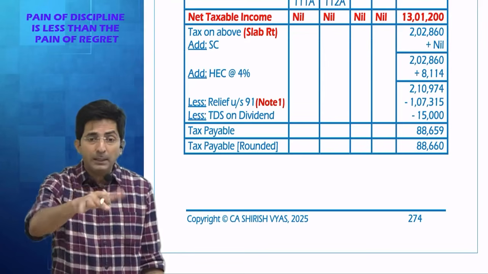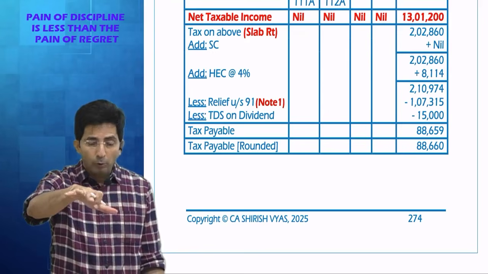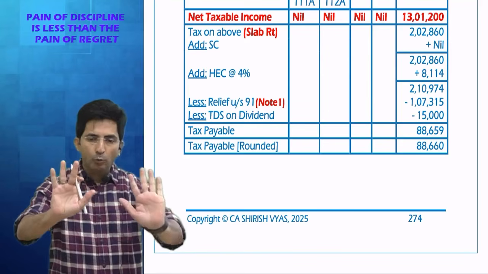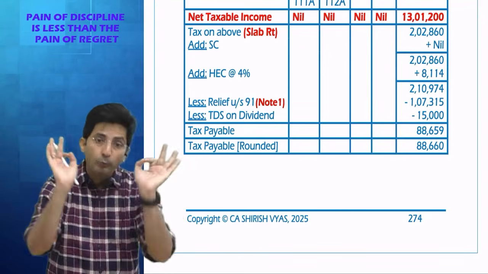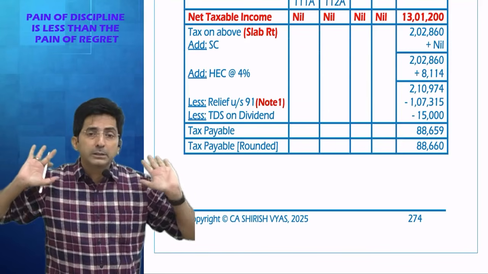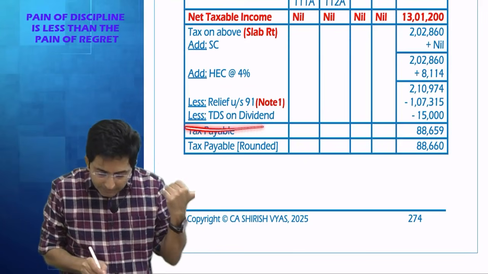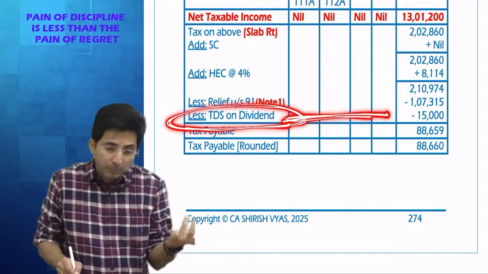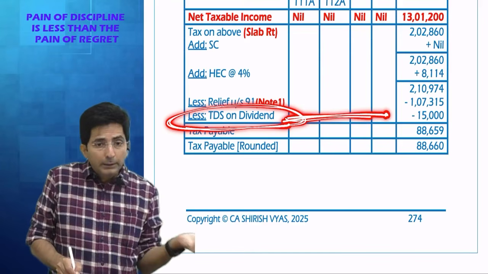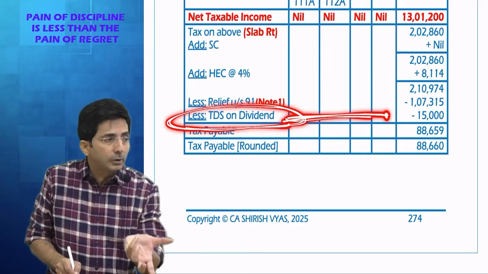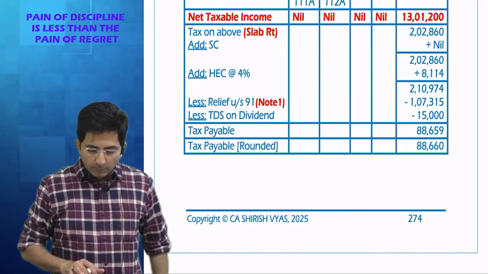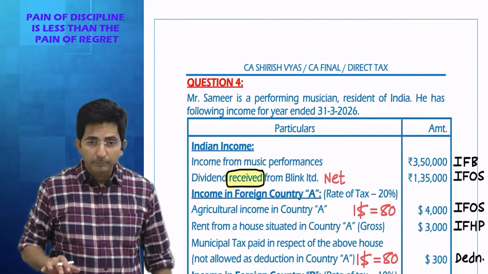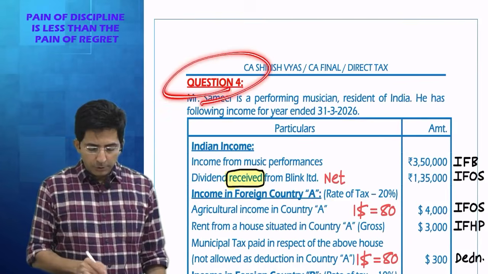For that I am not keeping it dicey. Although ICA has made blunders in some papers, you make a rule for yourself that grossing up I will always do once I come to know it's net. But at the end, when you show the credit that some TDS is deducted, that much I won't pay, you do that depending upon the terminology of the sum. Okay. So this was question number 4.